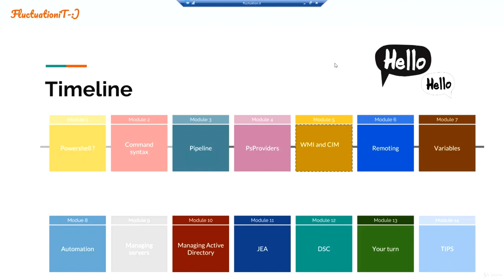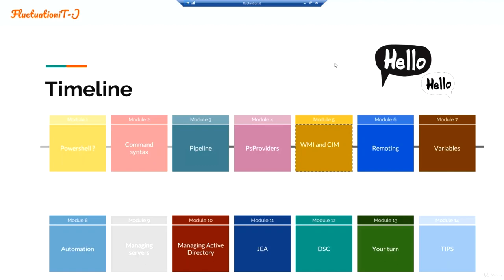In module 3, we will see the pipeline. What is a pipeline? Wow, this is amazing: you take one command and you pipe the result to another one. In module 4, we're going to see the PS provider. What is a PS drive? How to go inside. In module 5, we're going to see WMI and CIM, a way to do reporting and to retrieve information about computers in your company. In module 6, we're going to see remoting, how to remotely connect to other computers in your company.